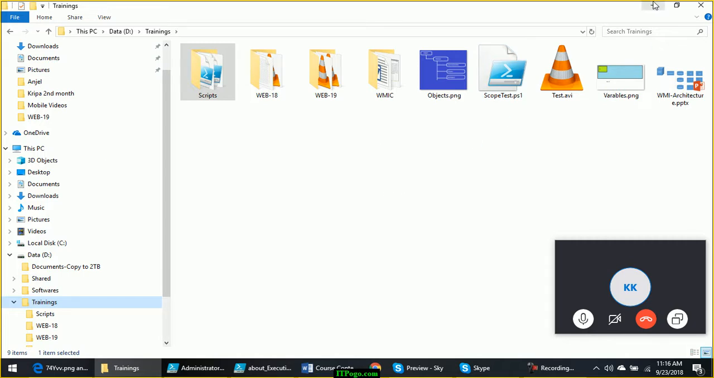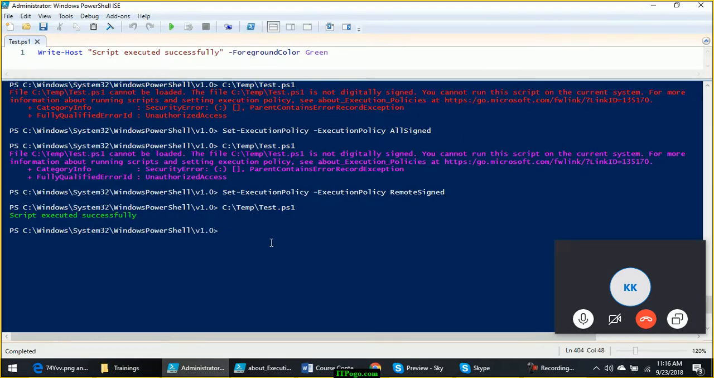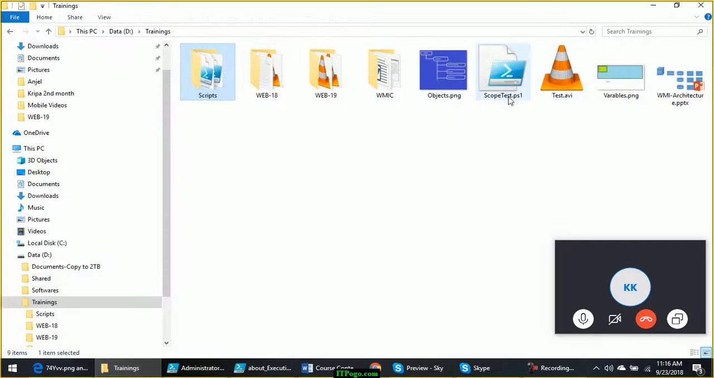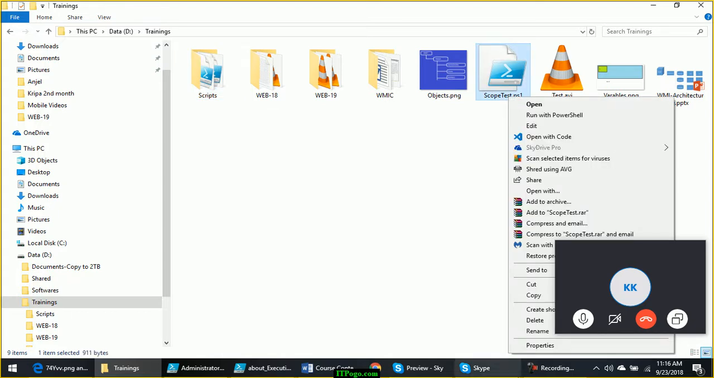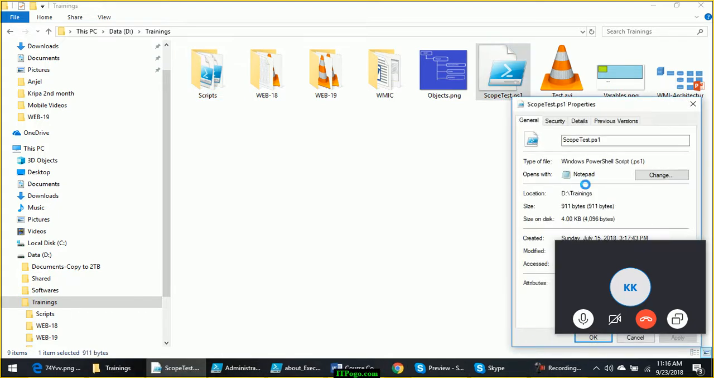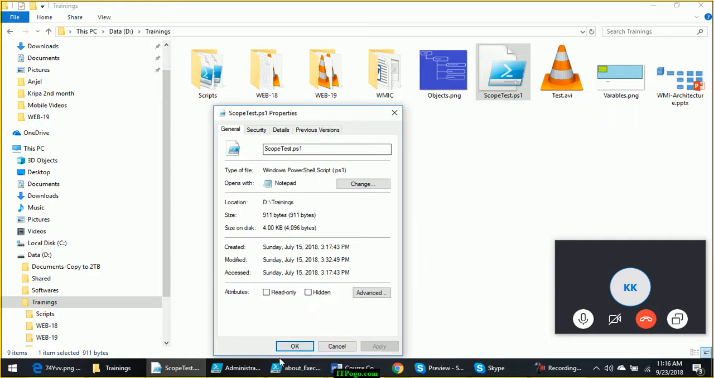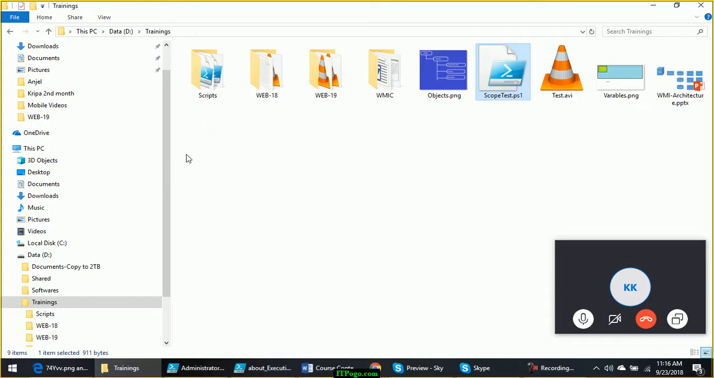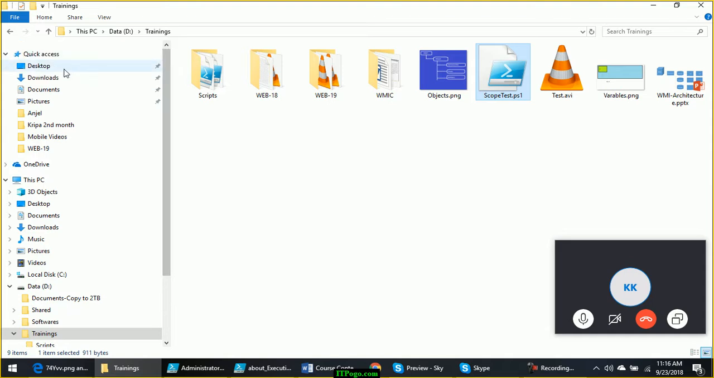Okay, so any script that you are downloading from internet, how do you come to know that this script is downloaded from internet? When you go to properties of that file, under that you will see something called as unblock. That indicates that this file is coming from internet. That is how PowerShell will come to know that this file has come from internet.